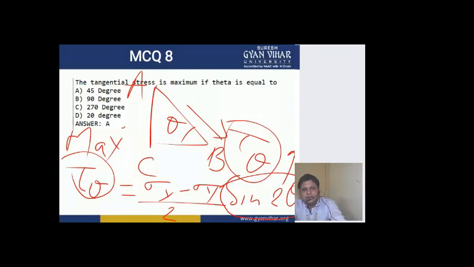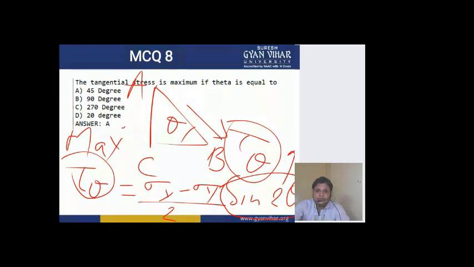When is the sine value maximum? Sine 90 degrees is your maximum value, 1. Sine 60 degrees is less than 1, sine 0 is 0, sine 30 is half, sine 45 is 1 upon root 2, then sine 60 is root 3 by 2. Finally, 1 is the maximum value.